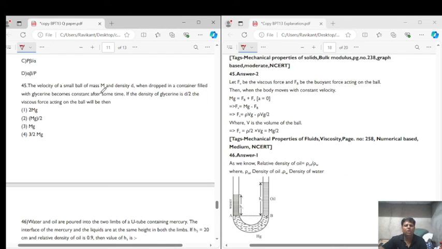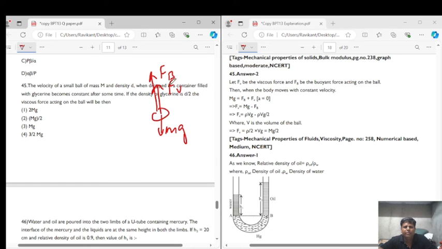The velocity of a small ball of mass m and density d when dropped in a container filled with glycerine becomes constant after some time. Now if the density of the glycerine is d by 2, the viscous force acting on the ball will be? So when the ball is dropped, the forces acting on it are mg downward, and in the upward direction the viscous force Fv and also the buoyant force, that is Fb.